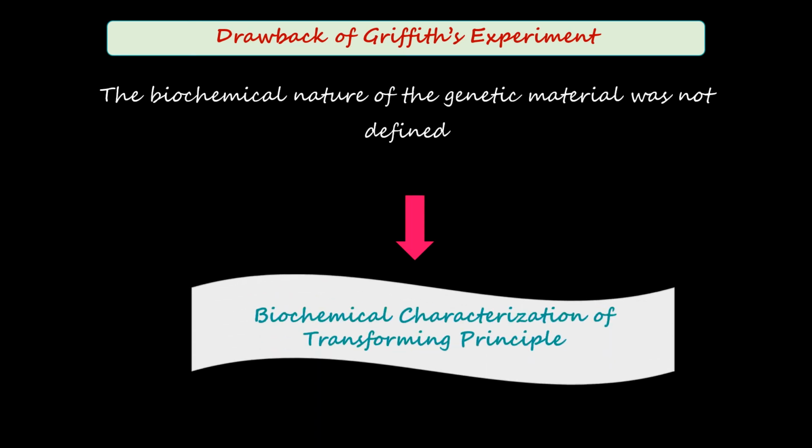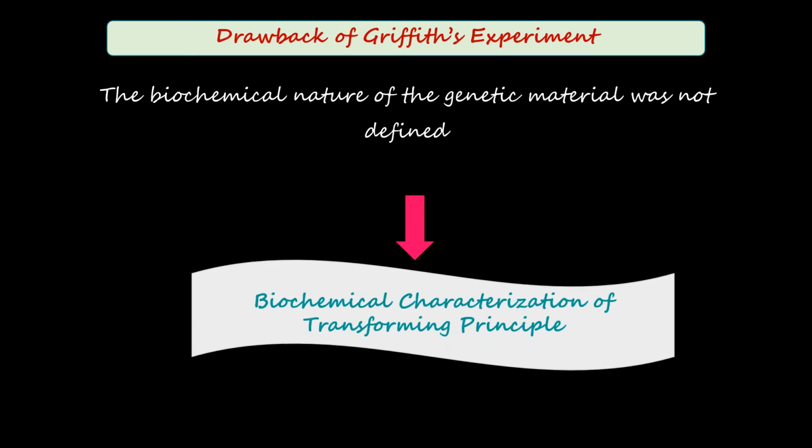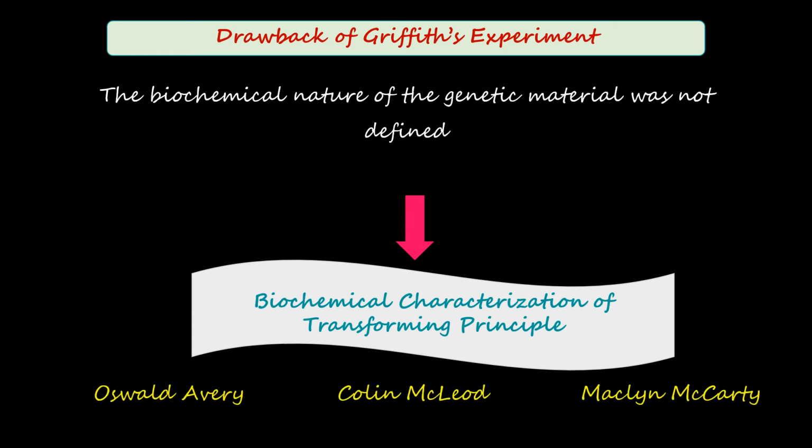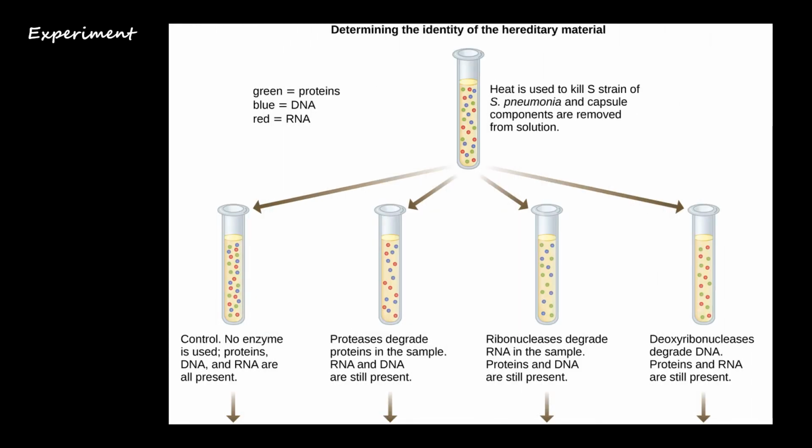So this confusion was cleared by three scientists, Oswald Avery, Colin MacLeod, and Maclyn McCarty, by means of biochemical characterization of the transforming principle. Now, the experiment they conducted was to determine the identity of the hereditary material.